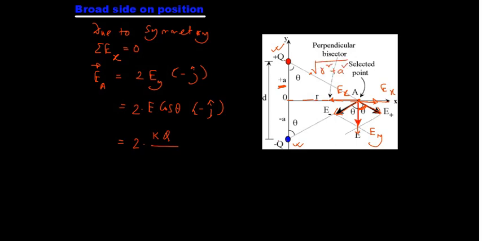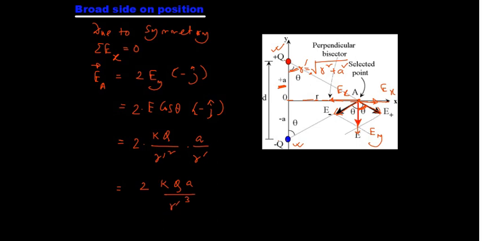So I can write, if I call this R prime, so R prime square into cos theta. Cos theta means how much? A by R prime. All right, this is the angle theta, base by hypotenuse. So this is coming 2k capital Q into A divided by R prime cube.